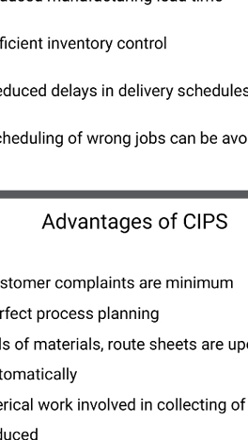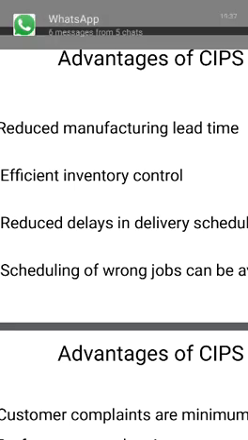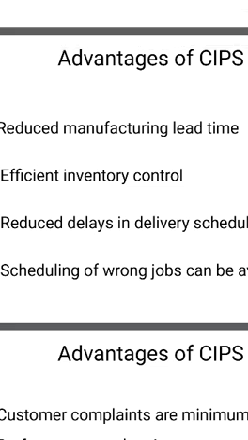So today what we have studied: the integrated production planning system and the computer production planning system. Two types they are. The integrated production planning system is divided into three types: planning phase, activity phase and control phase.